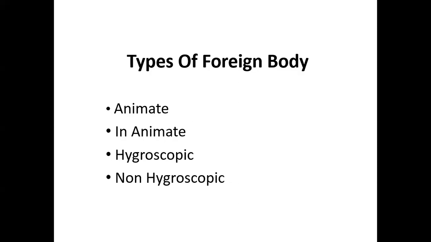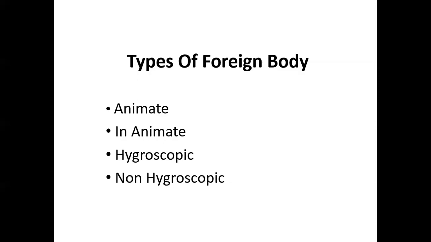Impaction का मतलब ये है कि बिल्कुल ही foreign body फंस गई external auditory canal में, वो निकल नहीं रही. So this is known as the impaction of the foreign body. So inanimate hygroscopic foreign bodies are the common foreign bodies. They become impacted into the external auditory canal and they are very difficult to remove.